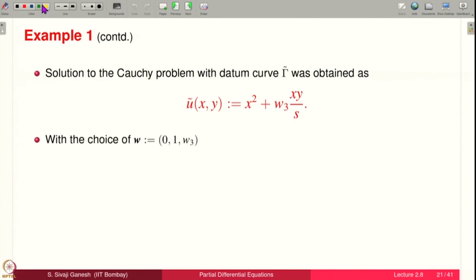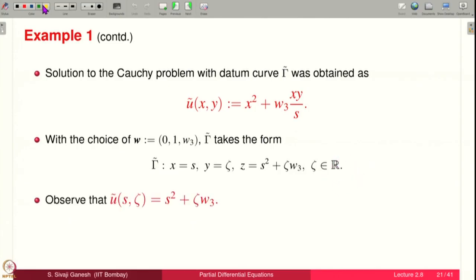So, with the choice of W equal to 0, 1, W3, gamma tilde takes the form, we introduced gamma tilde with respect to W1, W2, W3, but we made a choice that W will be 0, 1, W3. Therefore, gamma tilde looks like this: x equal to s, y equal to zeta, z equal to s square plus zeta W3. Zeta belongs to real numbers.